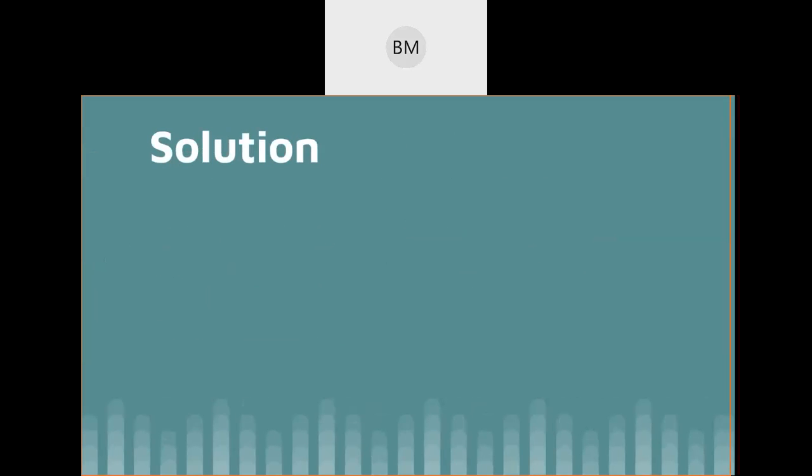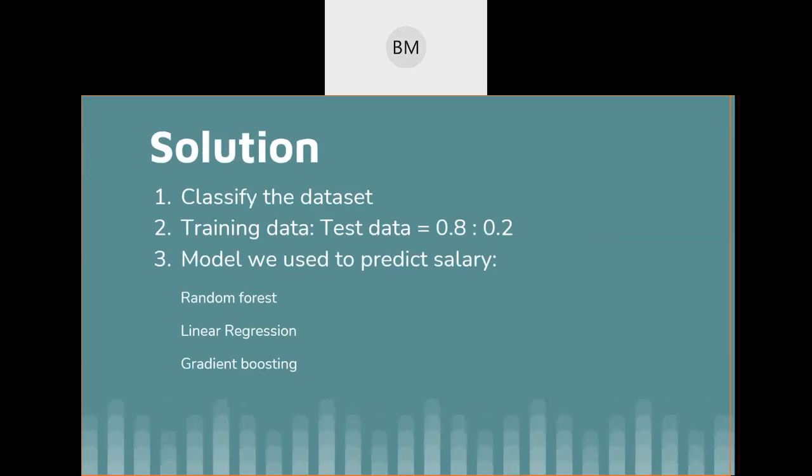So that's the problem statement we have, and for that we classified the data set into multiple parts, and we did exploratory data analysis on it. The analysis is aimed at explaining each and every step, like defining the problem, discovering the data sets, finding out the features we have, and then developing the models, and whichever is the best model we want to deploy into production. That's the overall workflow of this development.